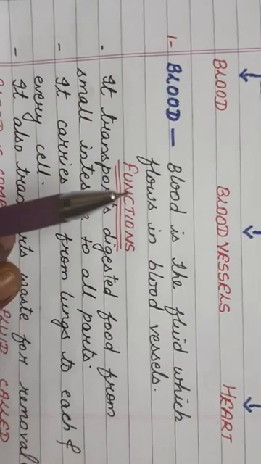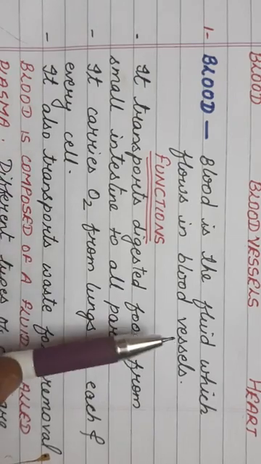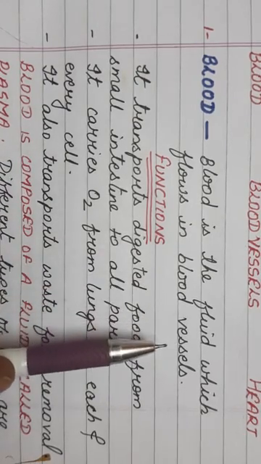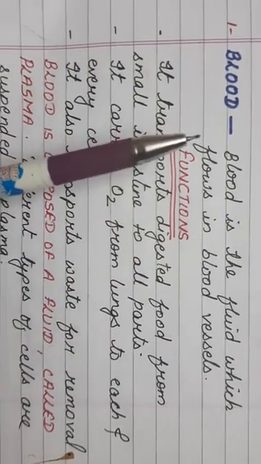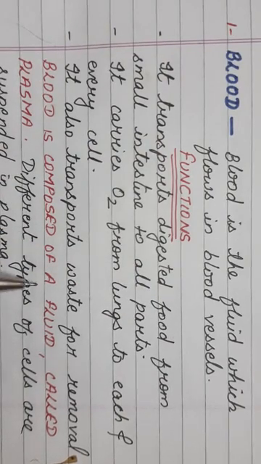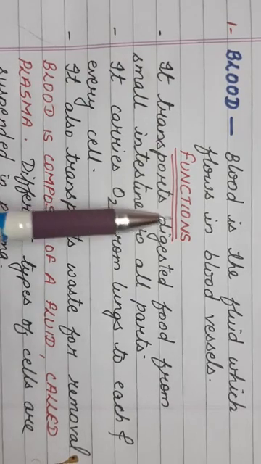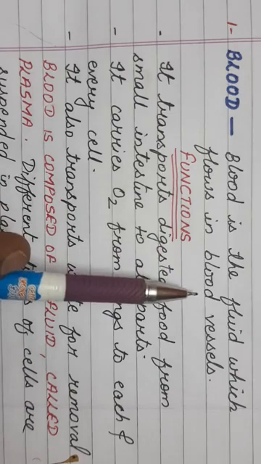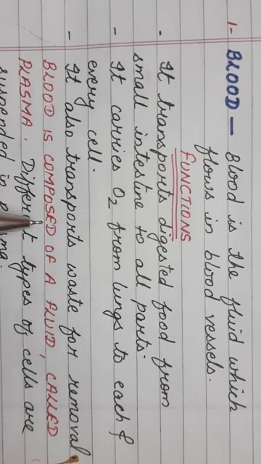First is the blood. So what is blood? Blood is the fluid which flows in the blood vessels. Actually, this blood is composed of a fluid called plasma. Plasma is the fluid part of the blood. So why is blood a fluid? Because it is made up of a fluid called plasma.